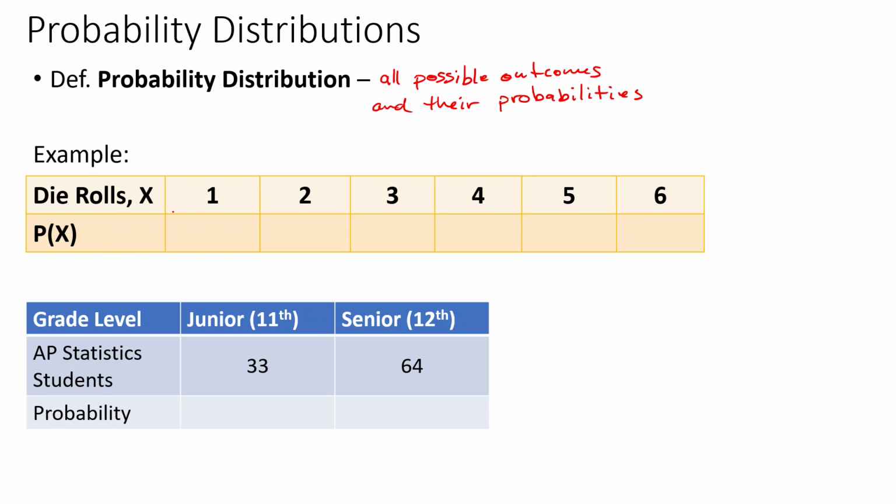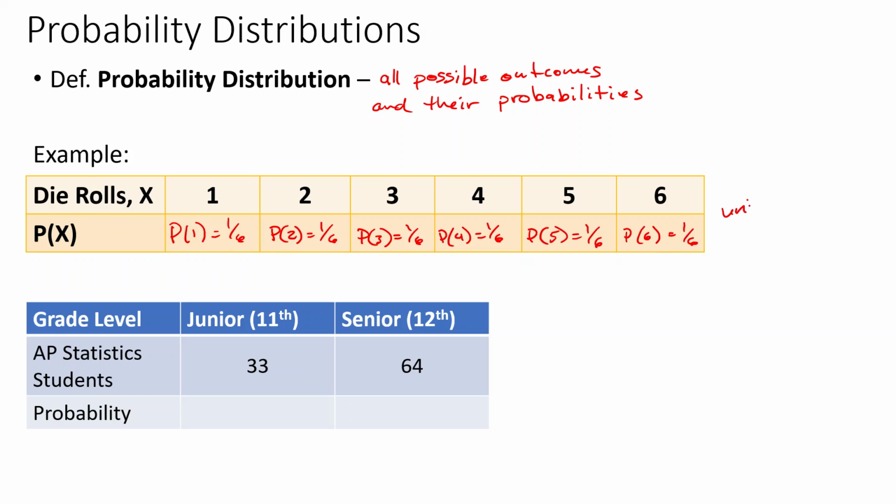All right, so when we're talking about rolling a die, we could get 1, 2, 3, 4, 5, or 6. The probability of 1 is 1 out of 6. Probability that we get a 2, also 1 out of 6. Probability of 3, 1 out of 6. Probability of 4, 1 out of 6. Probability of 5, also 1 out of 6. And the probability of 6 is 1 out of 6.